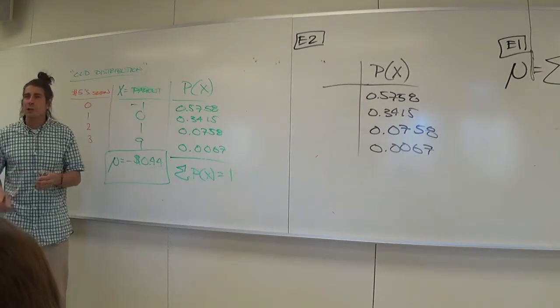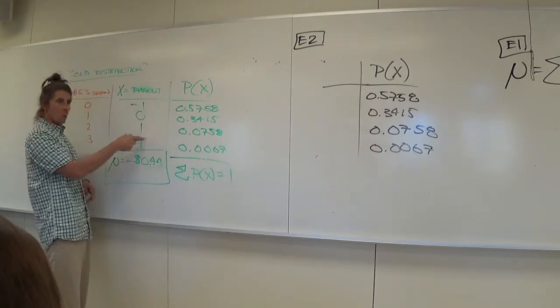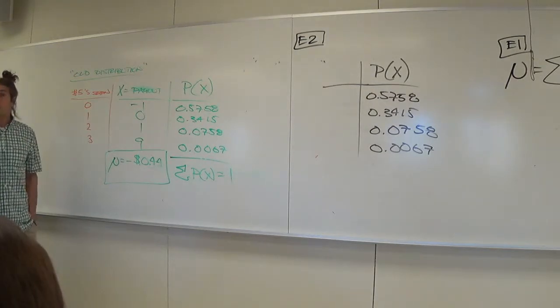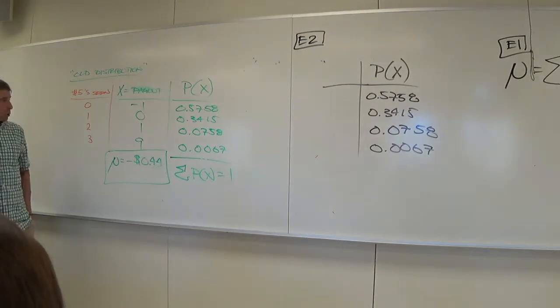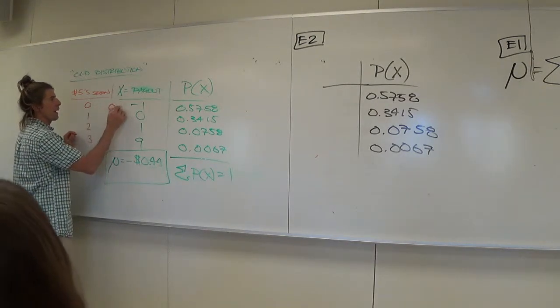So what were you really doing in your head? When you were spitting out the numbers -1, 0, 1, and 9, you were doing a little bit of math: payout minus ante. To get -1, you were doing 0 minus 1.